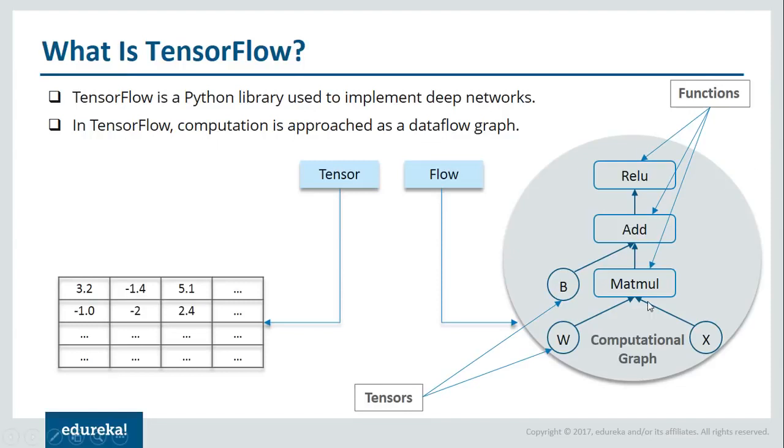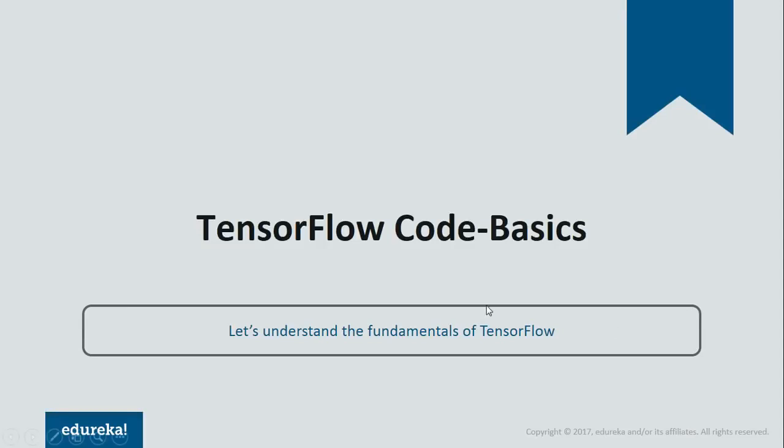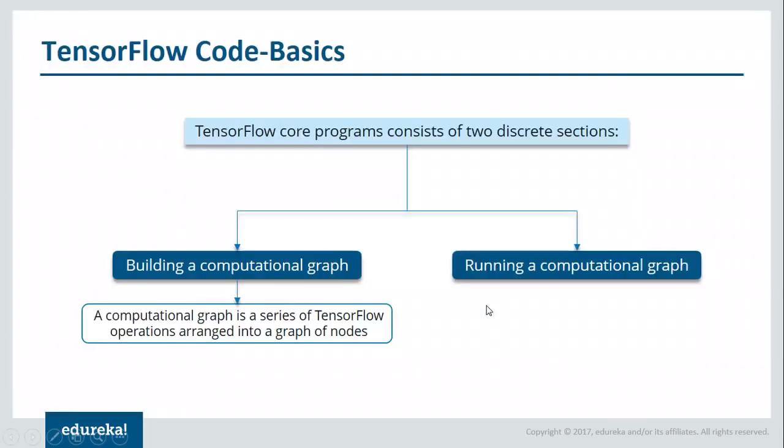The example that you're seeing in front of your screen is what basically a computational graph is. There are certain tensors that pass through this computational graph, and when you run it inside a session, you get the output. All right, so let's move forward and we'll understand the TensorFlow code basics.